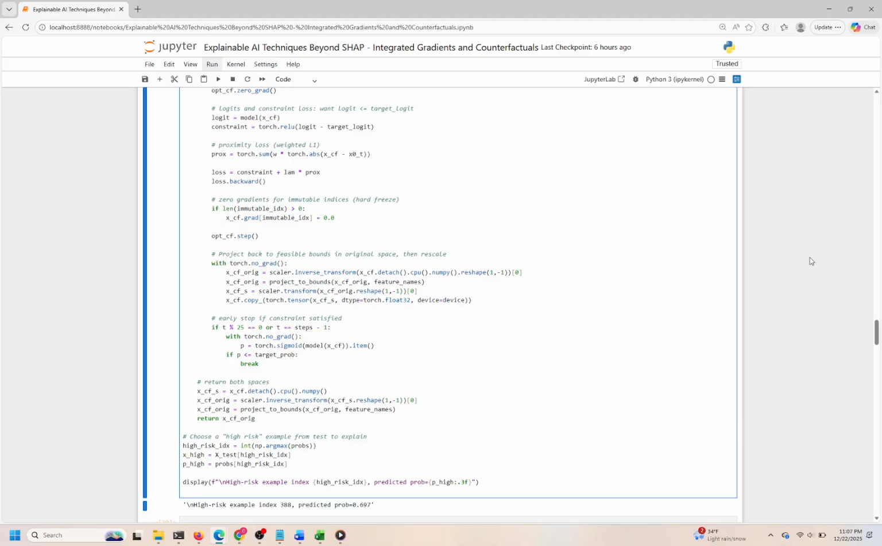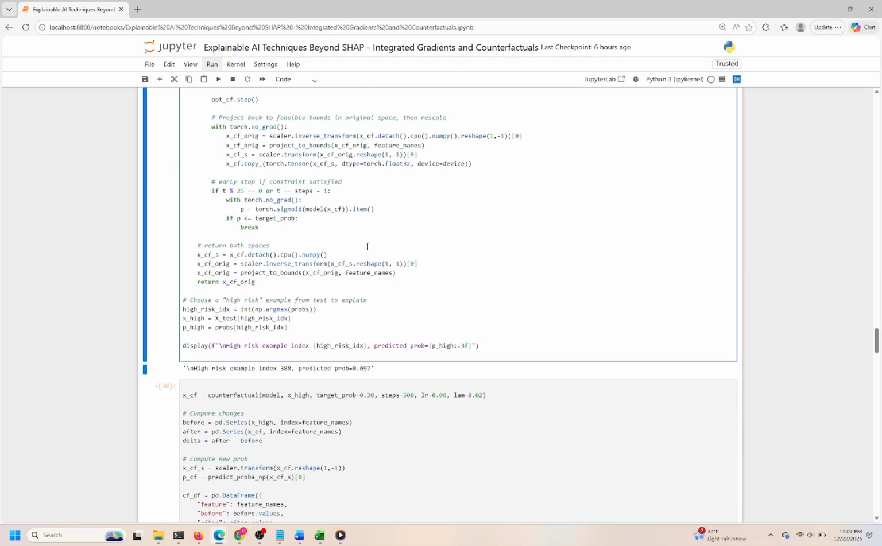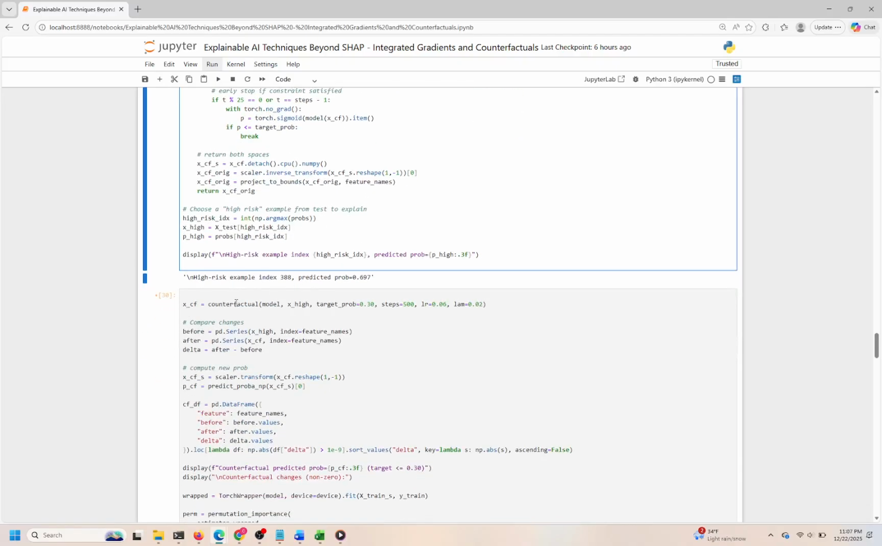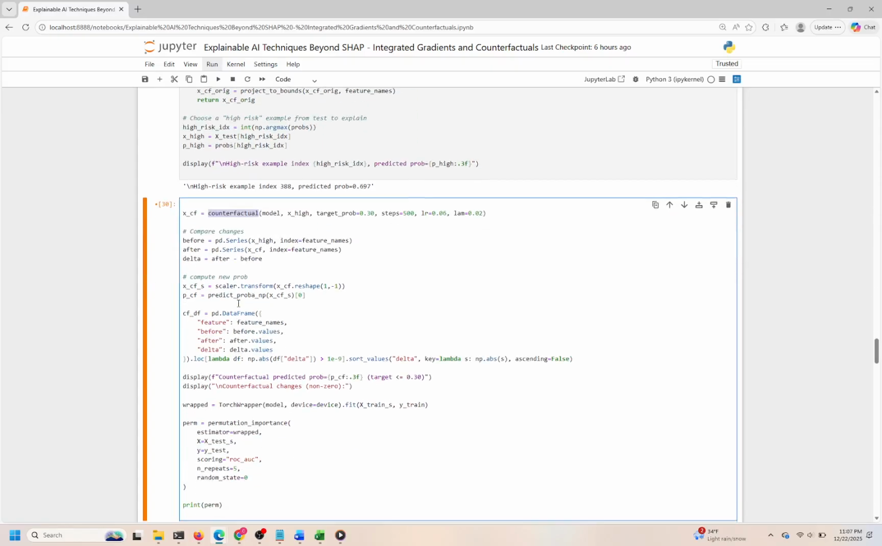In this cell, we generate a counterfactual example for a given input, x high, by adjusting its features to reduce the model's predicted probability to 0.30 or less. The counterfactual function iteratively modifies the input over 500 steps with a learning rate of 0.06 and a regularization term of 0.02, balancing the goal of lowering the prediction with keeping changes minimal and realistic. This process is crucial because it helps us understand what minimal changes to the input could lead to a significantly different model decision, offering insights into model behavior and potential actionable interventions.